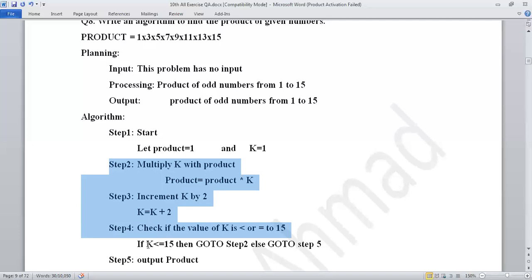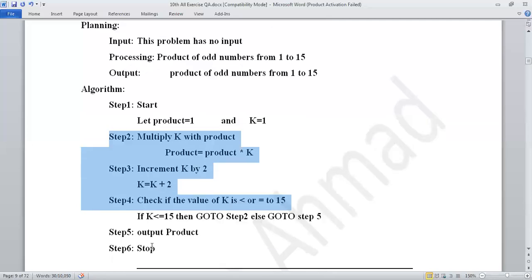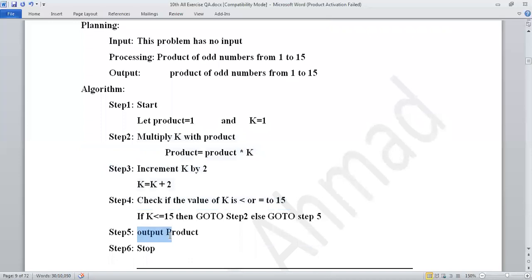Condition means test. So this will be the algorithm for the product of odd numbers from 1 to 15. Check over here, last step, output product. In step number 5, output product, and step number 6 is stop.